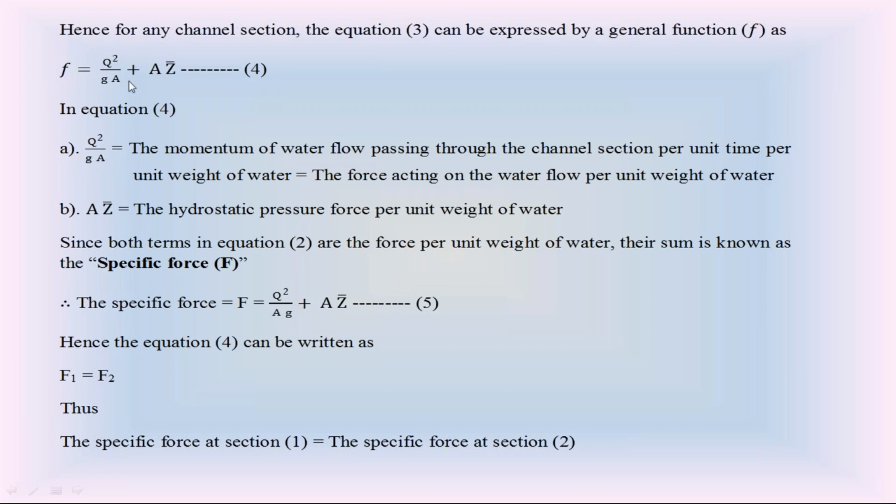In this equation 4, the first term on the right side, Q square by gA, is the force acting on the water flow per unit weight. AZ bar is also the force acting on the water flow per unit weight. Since these two are forces per unit weight, we call this summation the specific force F. This F is the specific force acting on the water flow in open channels.